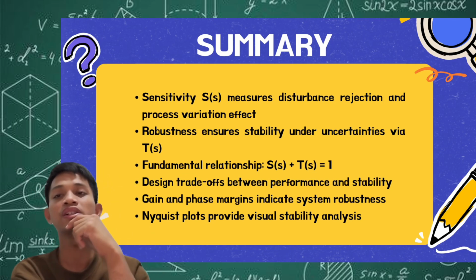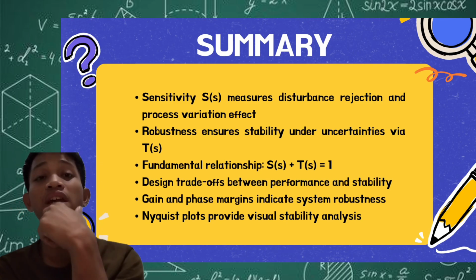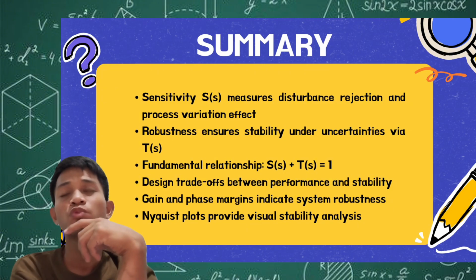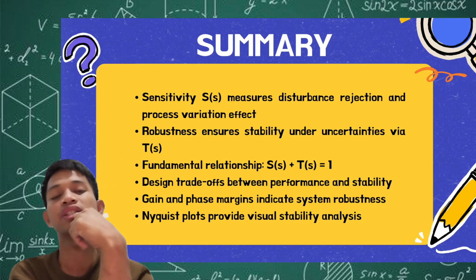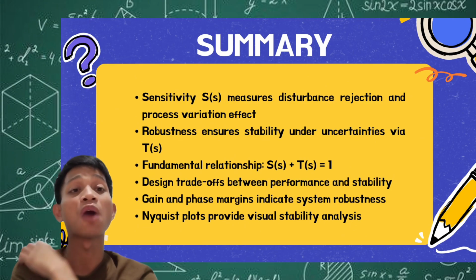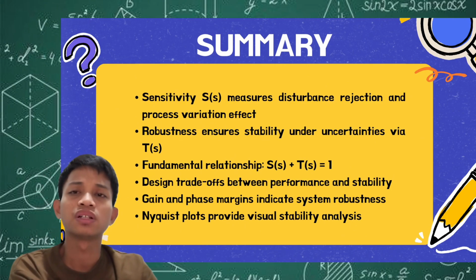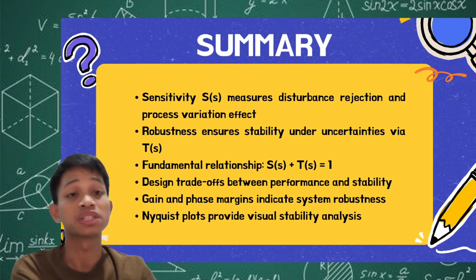Then we have here some practical considerations, the design trade-offs between performance and sensitivity. One way to decrease the sensitivity of a proportional control system is to increase our Kp value, our proportional gain, or our system gain. It will result in a much more robust system.